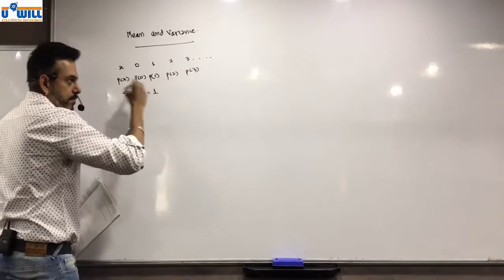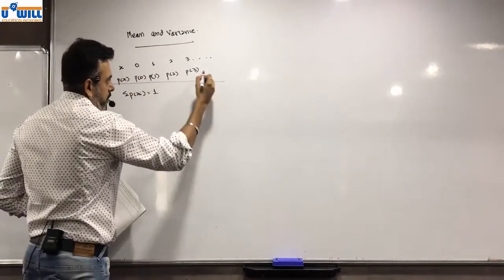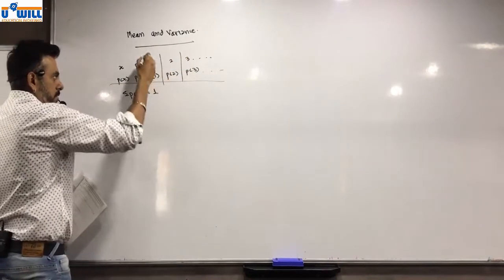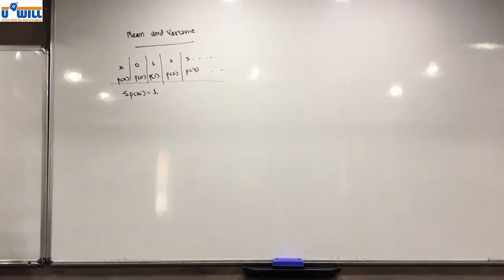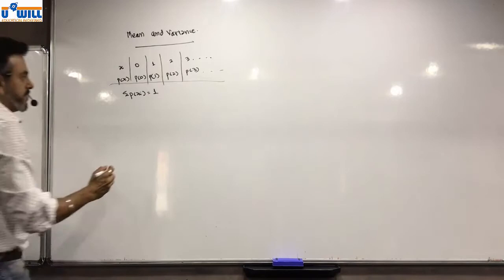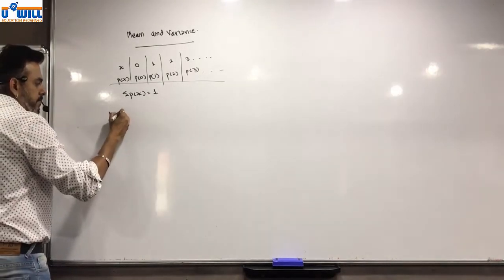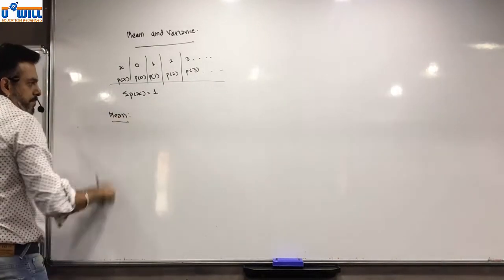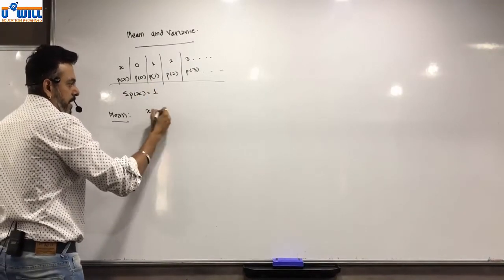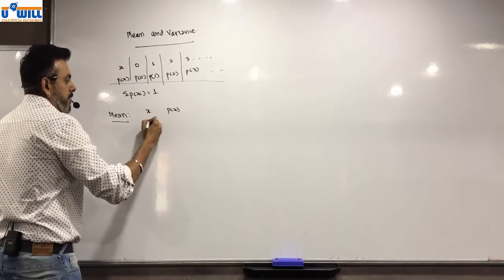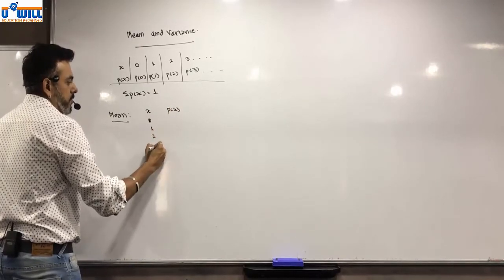A table, okay, it goes on and on and on up to where sigma p of xi is always equal to 1. Now first let's understand mean. For that, I'll make a vertical table x and p of x. 0, 1, 2, 3.